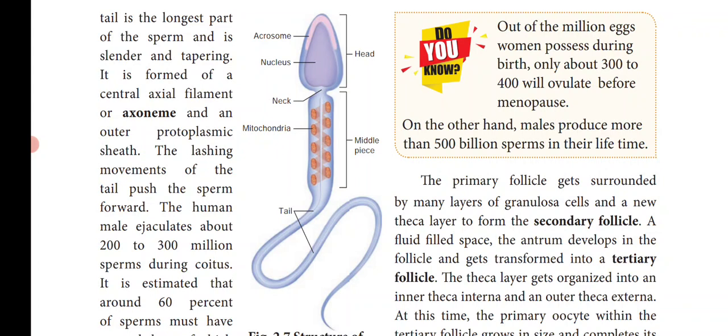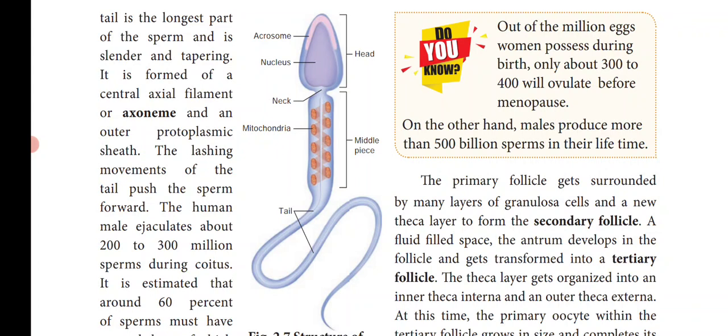Next is the nucleus. The nucleus is flat and oval. So the nucleus which is present in the sperm is flat and oval. The neck is very short and it is present between the head and the middle piece.